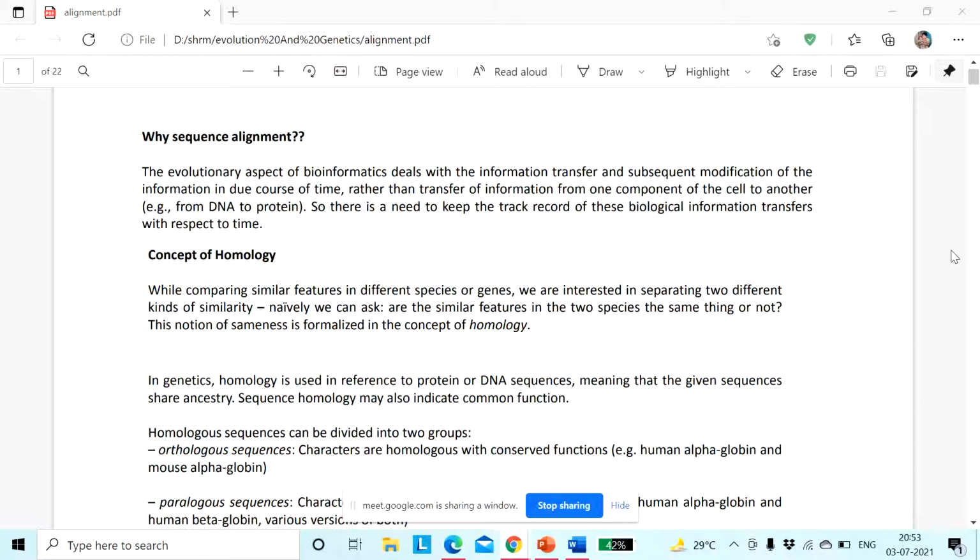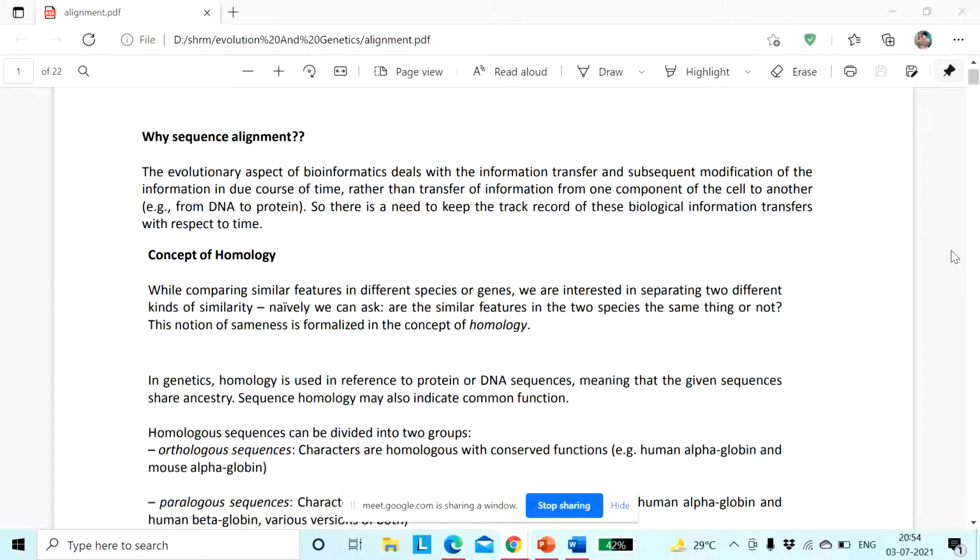So homology means, I have mentioned to you, right, that if you are having particular protein sequences, in case of HLA molecules also, if you have the sequence and you want to know, if you have HLA1 and I have say HLA2, whether there is a particular similarity between them, is there any domain or any stretch of amino acids which is common in both 1 and 2. If you want to know that, for that you have to go for the sequence alignment.